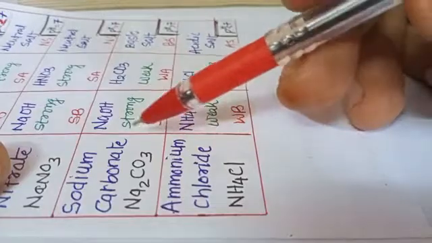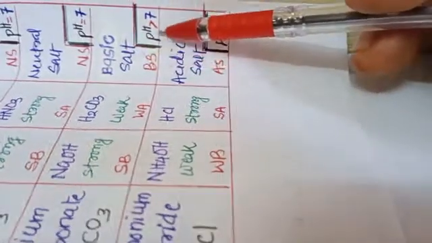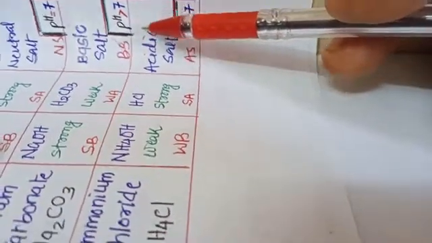Then we have sodium carbonate, Na2CO3, my dear students. Sodium carbonate is prepared from the strong base NaOH and the weak acid H2CO3, which is also known as carbonic acid. That is why, as it is prepared from a strong base and a weak acid, it is a basic salt, and its pH is going to be more than 7, my dear students.